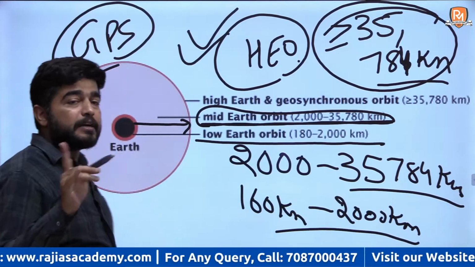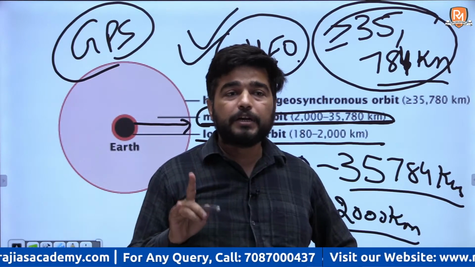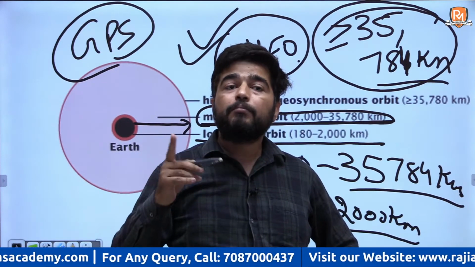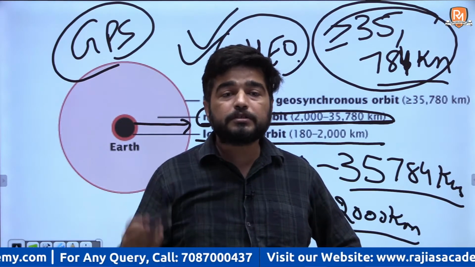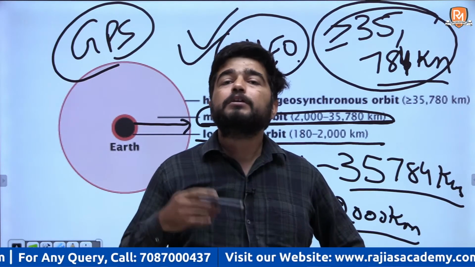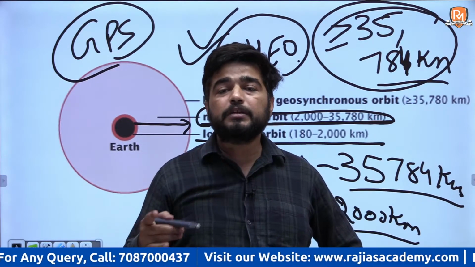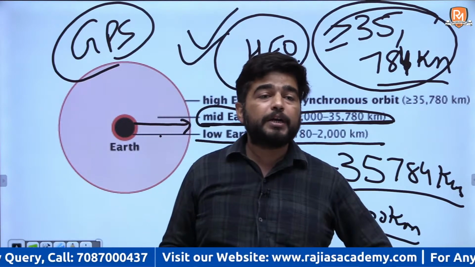Indian navigational satellites were launched in high Earth orbit. But GPS is the Global Positioning System, the navigational system of the USA. So the USA's navigational system satellites are launched in medium Earth orbit.